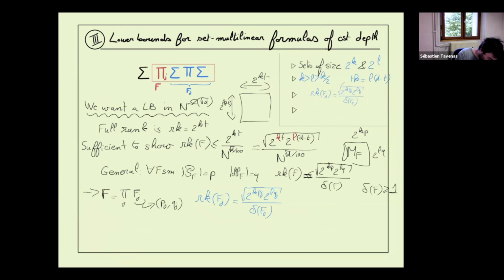Now what will be the final rank of f? We know that the rank is multiplicative, so it's the product over j of the rank of fj. And the numerator, what is it? In fact, it is just 2 to the k sum of the pj plus l sum of the qj.